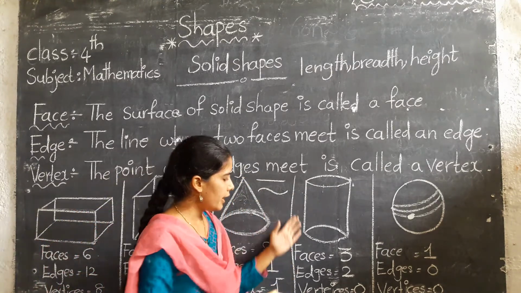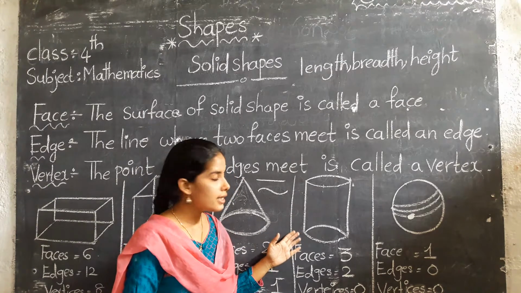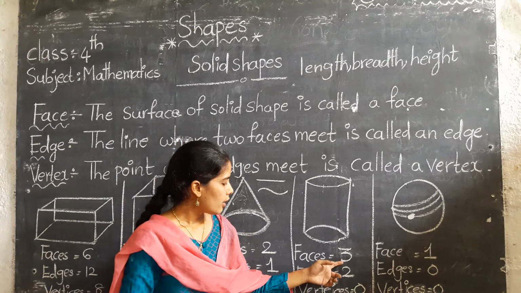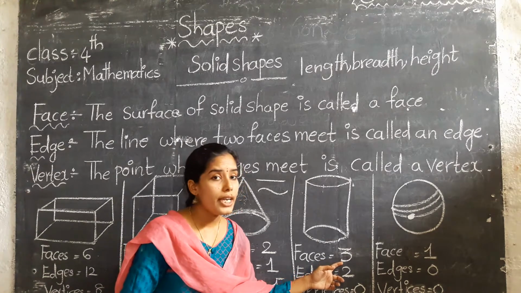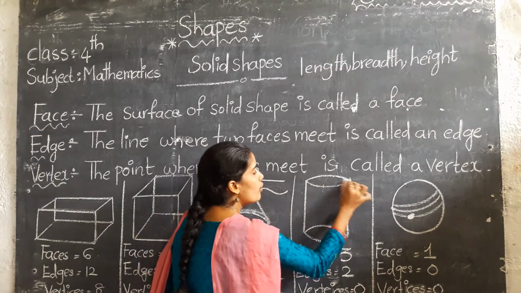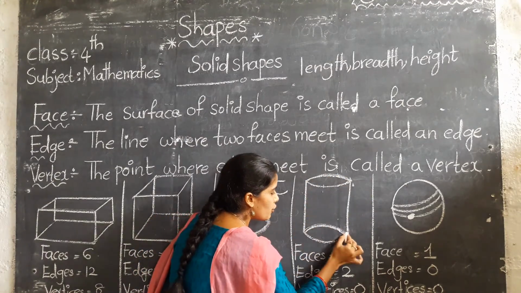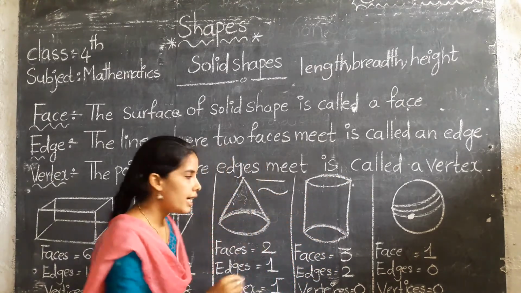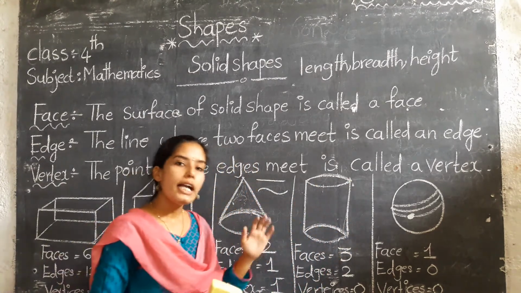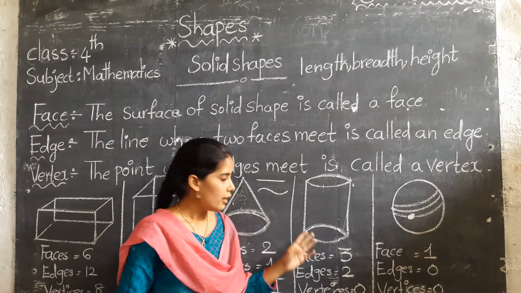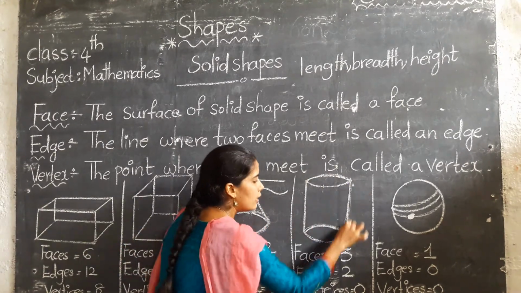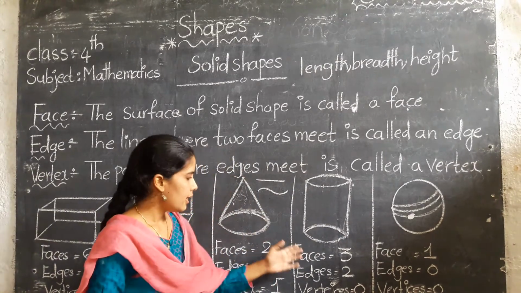Okay. And the next one is cylinder. Here, how many faces are there? 3 faces. Where are the 3 faces? In these, 2 circular faces and one curved face. Total 3: 2 circular faces and the remaining one curved face.